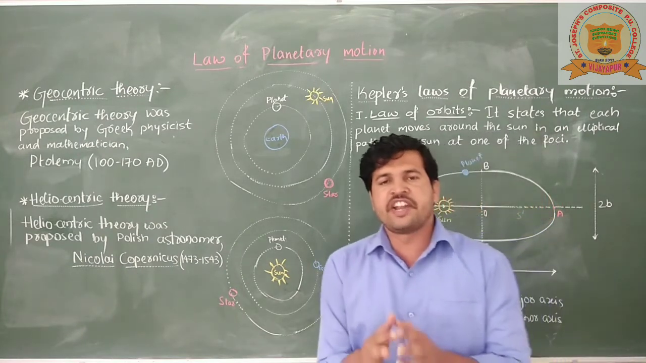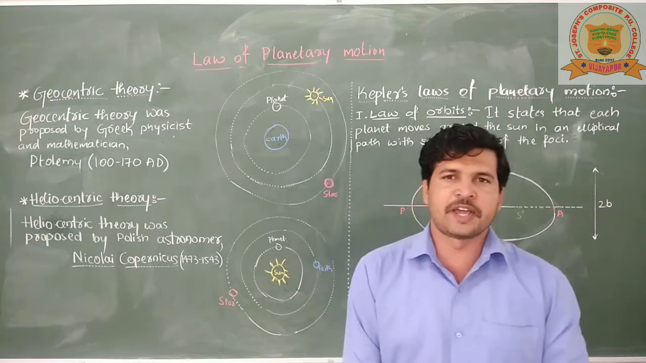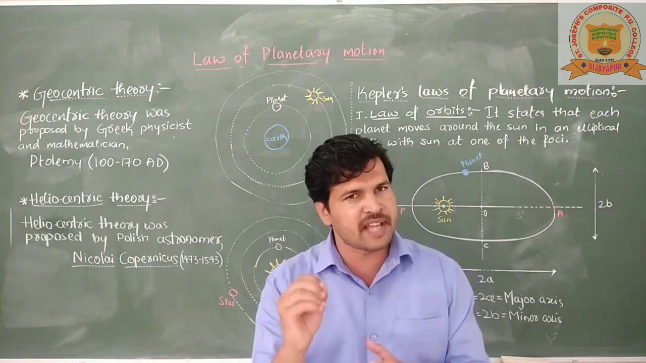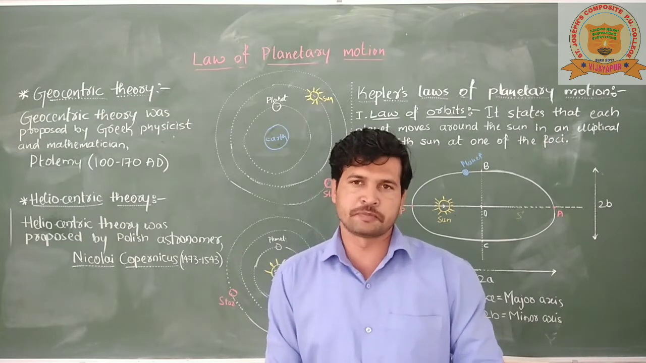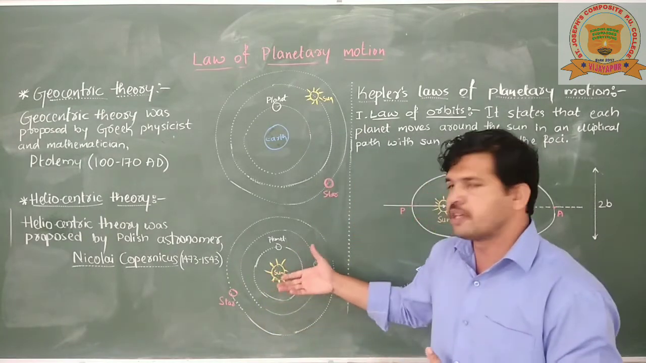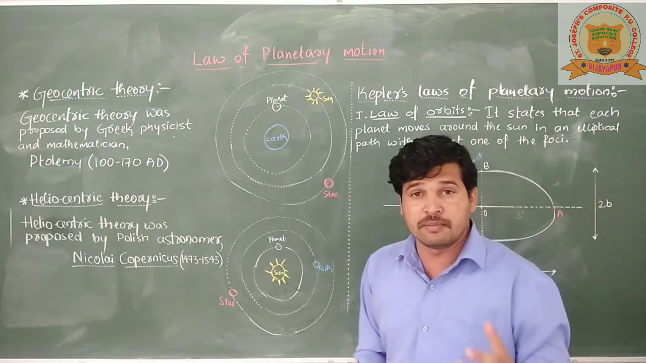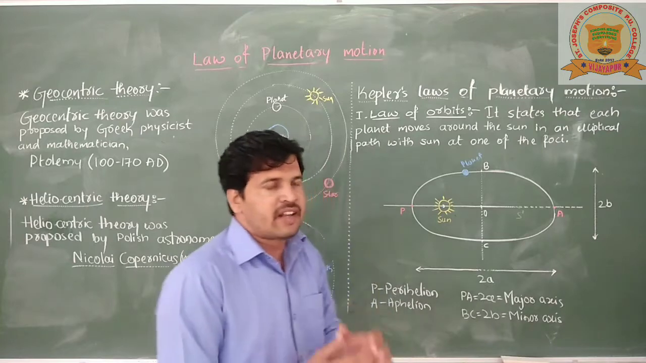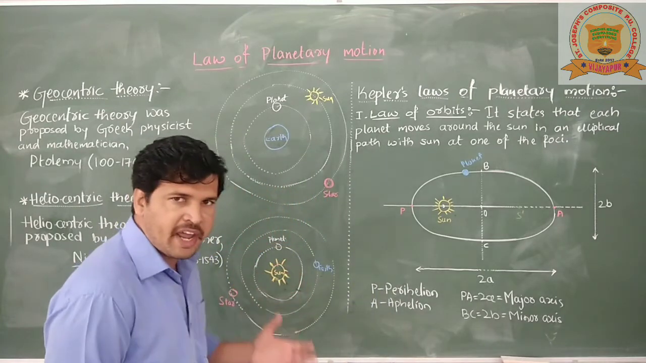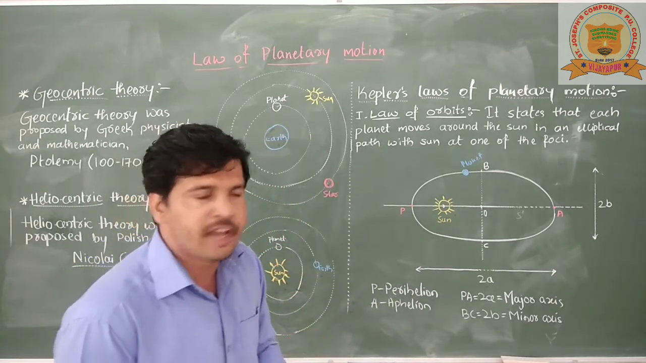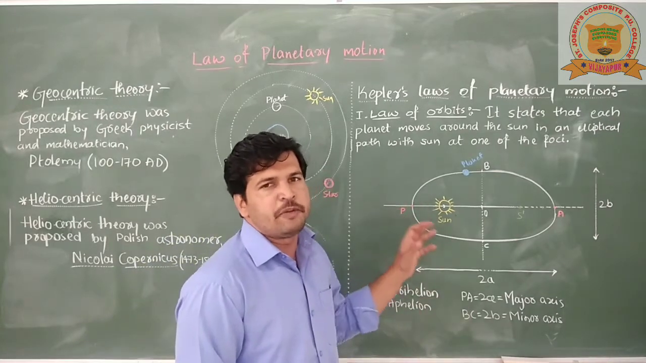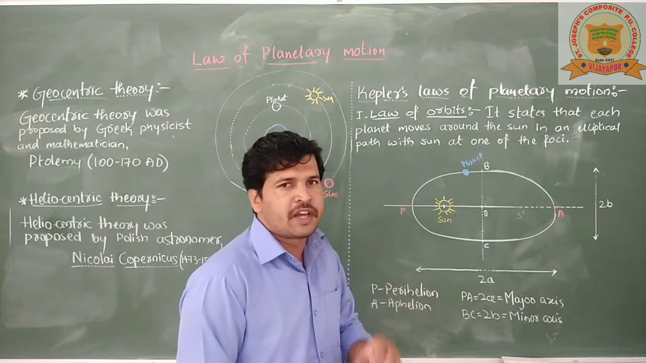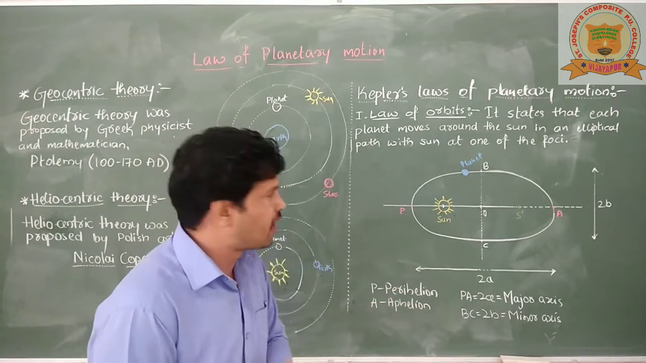And then came the Danish astronomer Tycho Brahe. He spent his entire life observing and collecting precise data about planetary motion. But he still believed in the geocentric theory. And then comes Johannes Kepler. Johannes Kepler used the data collected by Tycho Brahe to understand planetary motion. And by careful mathematical analysis of the data, he proposed three laws of planetary motion.